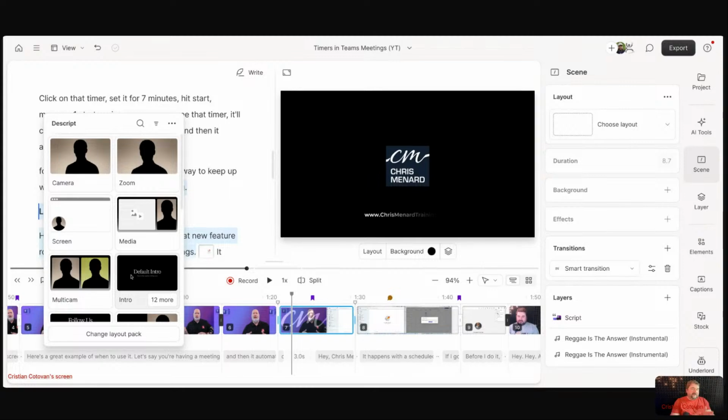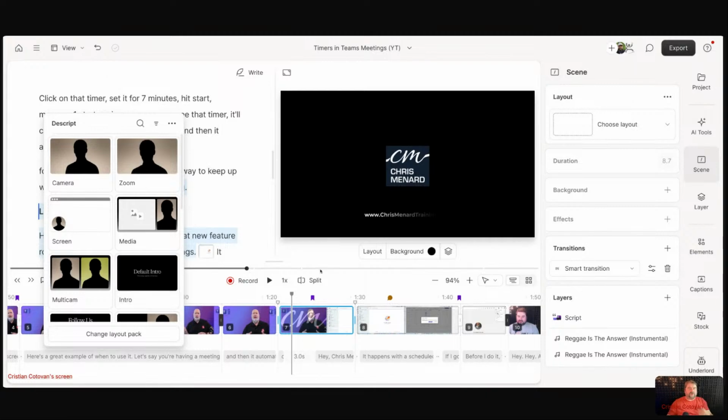Because Descript remembers which layout pack you're using in this session, if you have a layout pack with your podcast episode, branding, whatever it is, with the different views, all it takes is Command slash select, Command slash select, Command slash select, right? So you can quickly apply your layouts at the end of editing, when you don't have to suffer through the slowness of editing in Descript with your layouts applied, with all the graphics going on. Depending on how complex your layouts are, mine can get really crazy. So that's one nice thing, to apply layouts quickly and easily.